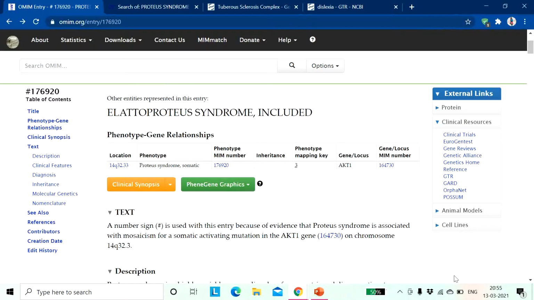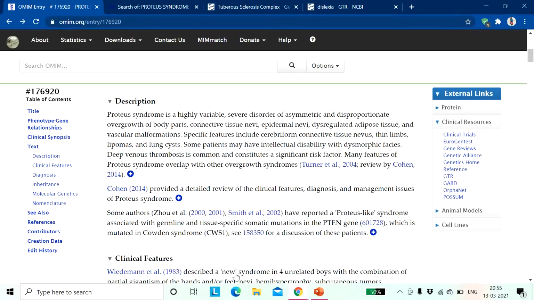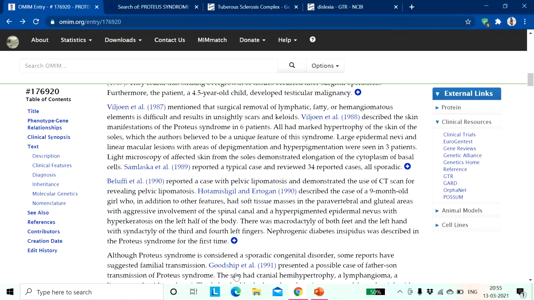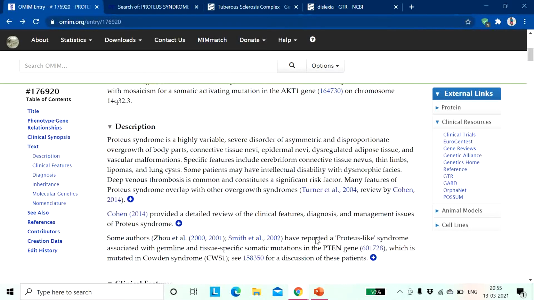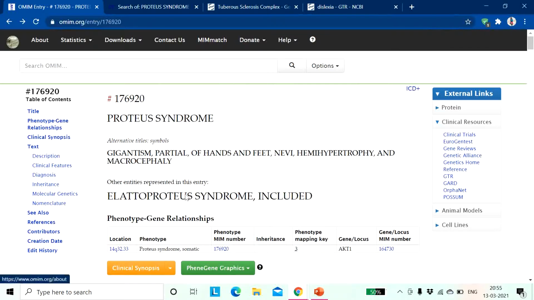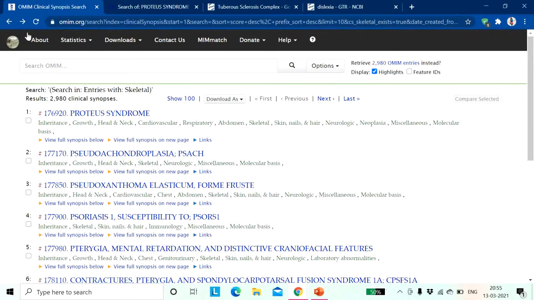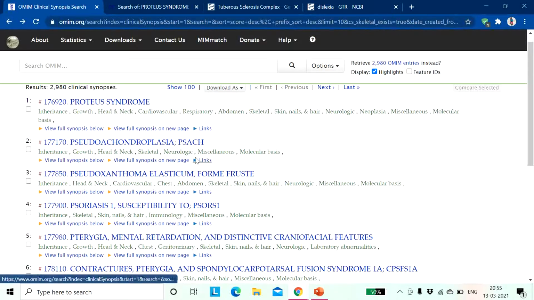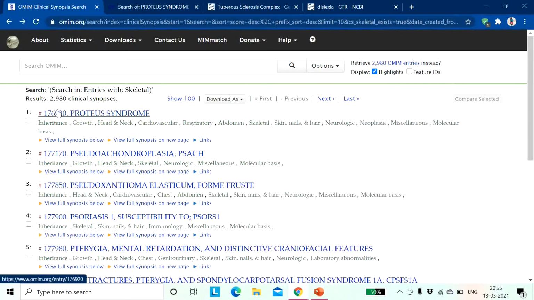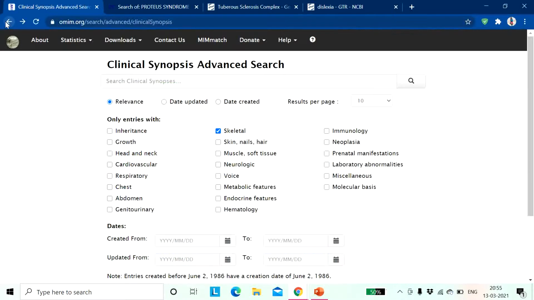This is actually the page for Proteus syndrome. You will get the description and the clinical features here that were constantly submitted, ages after ages. And this is basically the home page for this OMIM.